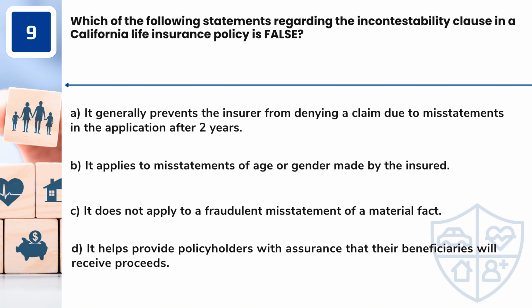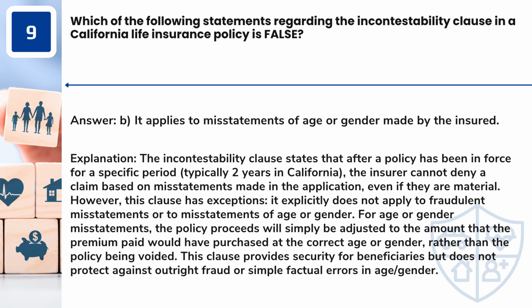Question 9. Which of the following statements regarding the incontestability clause in a California life insurance policy is false? A. It generally prevents the insurer from denying a claim due to misstatements in the application after 2 years. B. It applies to misstatements of age or gender made by the insured. C. It does not apply to a fraudulent misstatement of a material fact. D. It helps provide policyholders with assurance that their beneficiaries will receive proceeds.